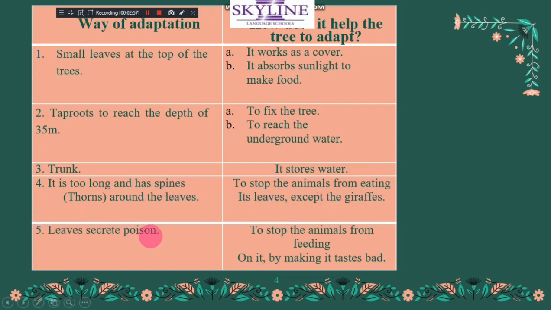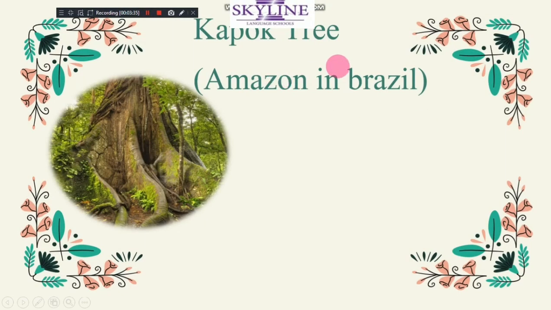The leaves of acacia secrete poison to stop animals from feeding on it. When I ask you, leaves secrete poison, or the leaves produce poison, is this structural or behavioral? Yeah, this is behavioral. The tree can produce poison, a behavior that the tree can do. But when I ask you, it has long spines, or it has tap roots or small leaves, all of this is structural. What about the kapok tree?